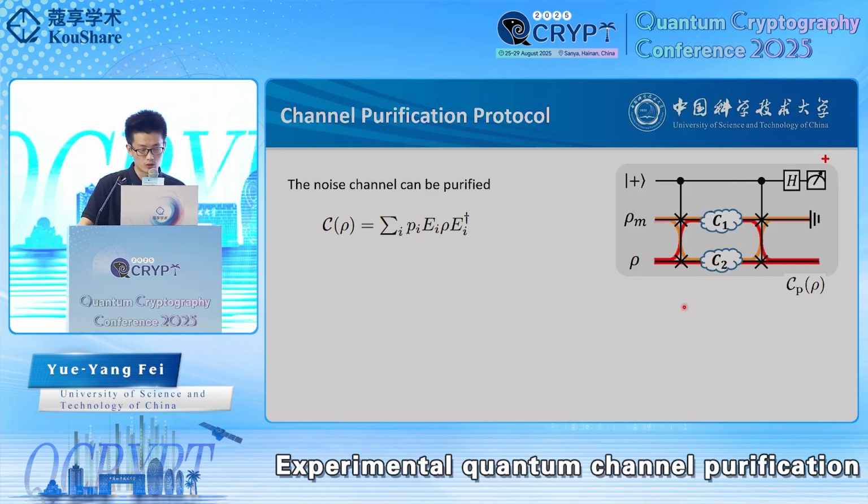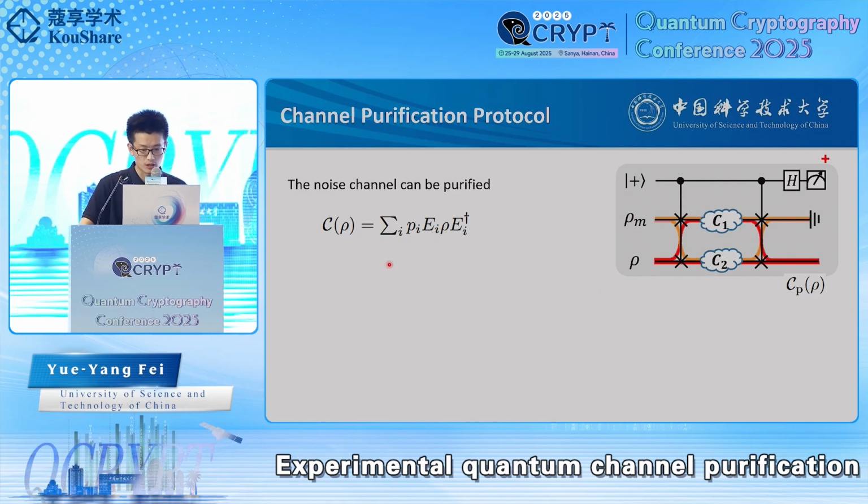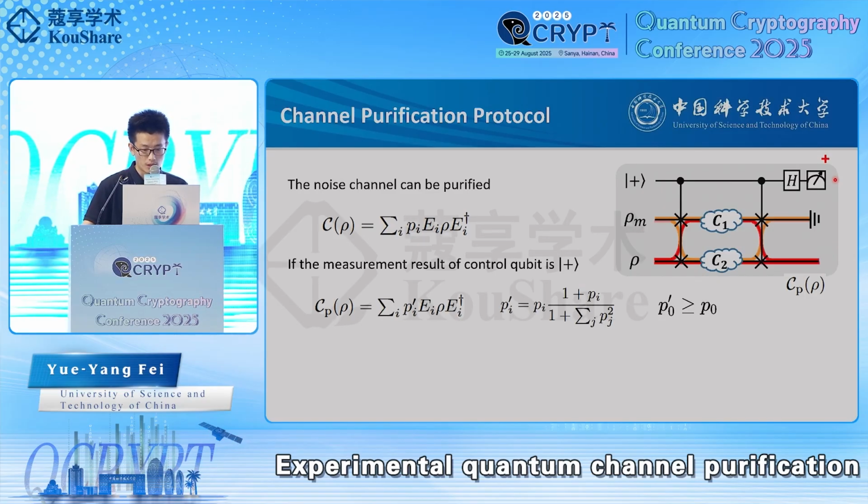And between the two controlled-swap gates, there are two noisy channels we need to profile. They can be represented as the sum of Pauli operations via Pauli twirling. At the end of the circuit, one measures the control qubit in the Pauli X basis and discards the auxiliary register. If the measurement result of the control qubit is the plus state, we keep the main register as the output of the purified channel.